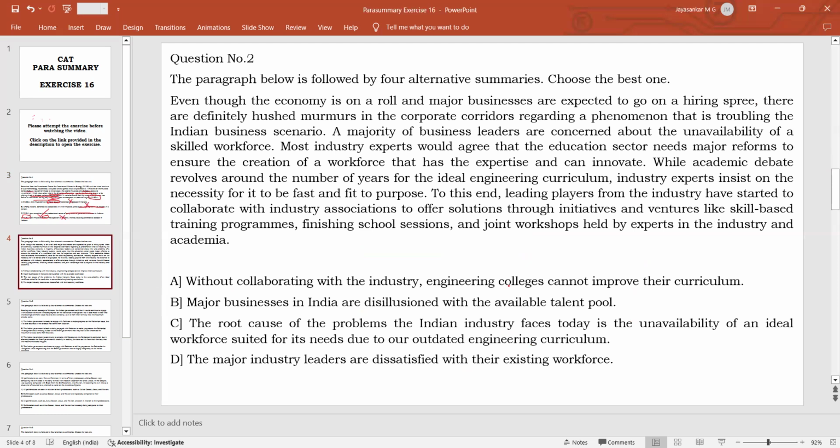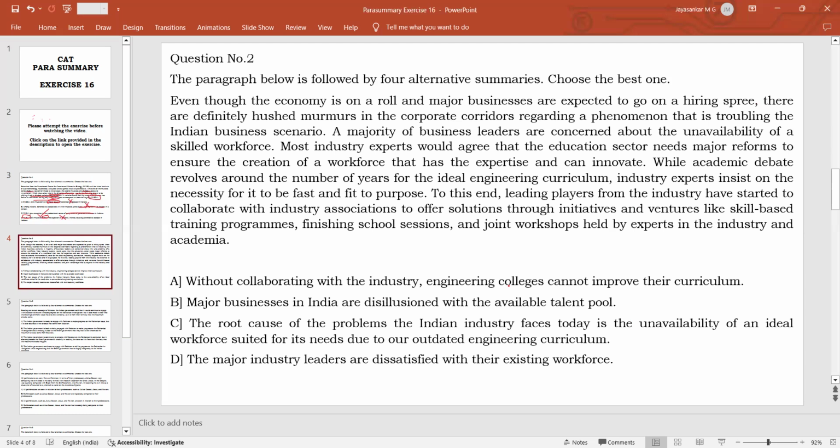We will straight away go to the options. Without collaborating with the industry, engineering colleges cannot improve their curriculum. What the passage is saying is that even though the economy is going very well, all industries need workers, because when the economy is functioning well, there will be a lot of demand. So there will be a lot of manufacturing for which workers are needed. So industries need workers, but they are concerned because they are not able to get the workforce with the required skill and expertise and innovative skills from among the graduates who are passing out of engineering colleges,